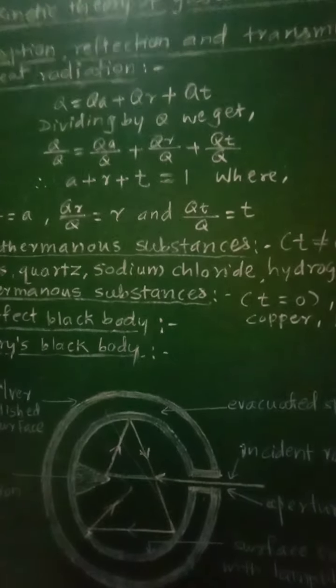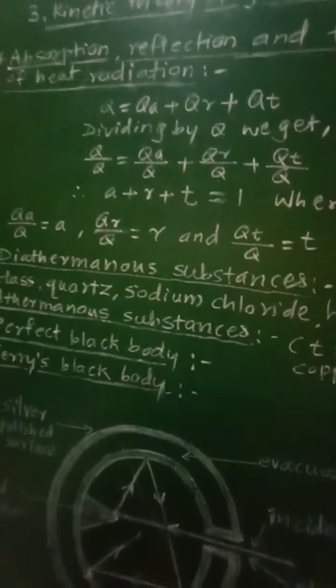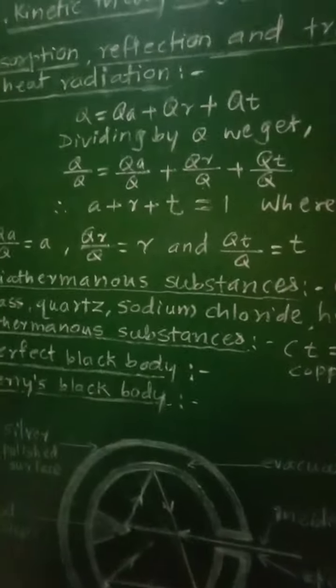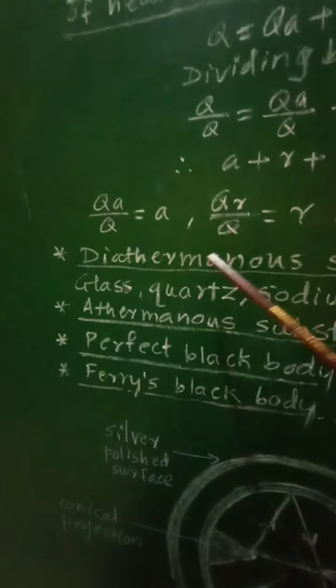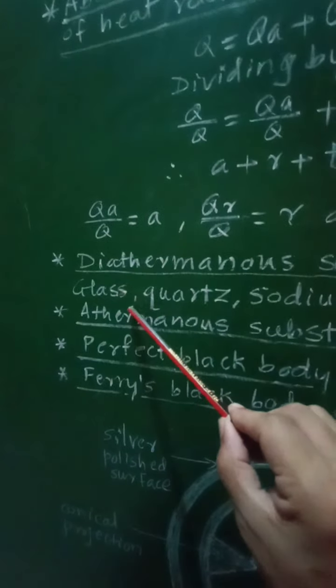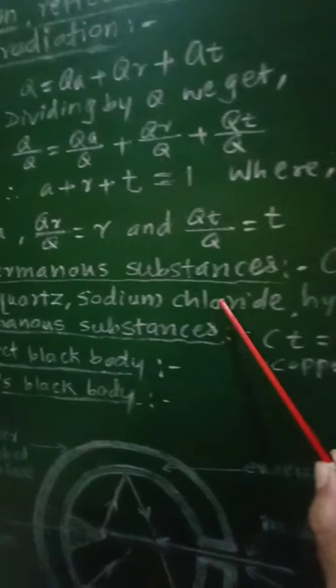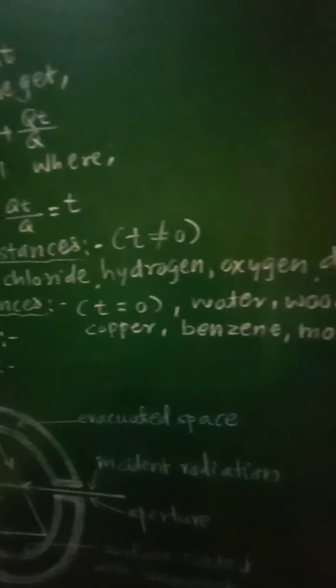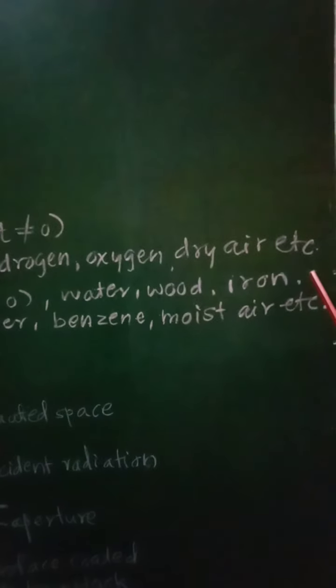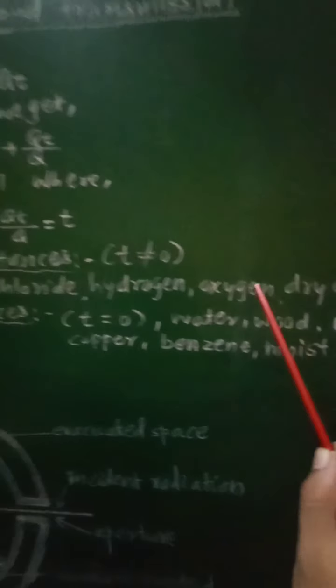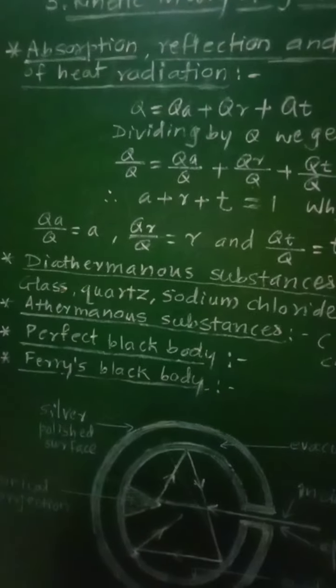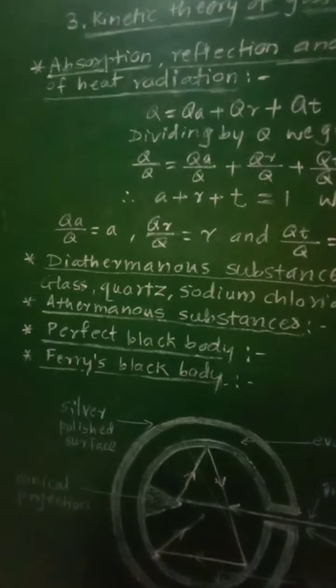And the examples of these diathermanous substances will be glass, quartz, sodium chloride, then hydrogen, then oxygen, dry air, etc. So these are some of the examples of diathermanous substances.